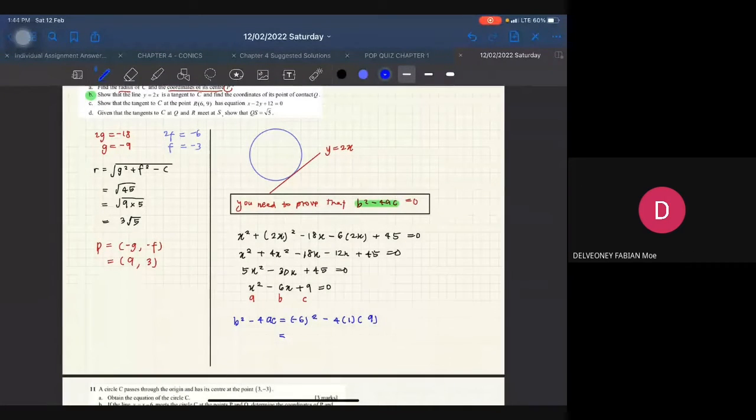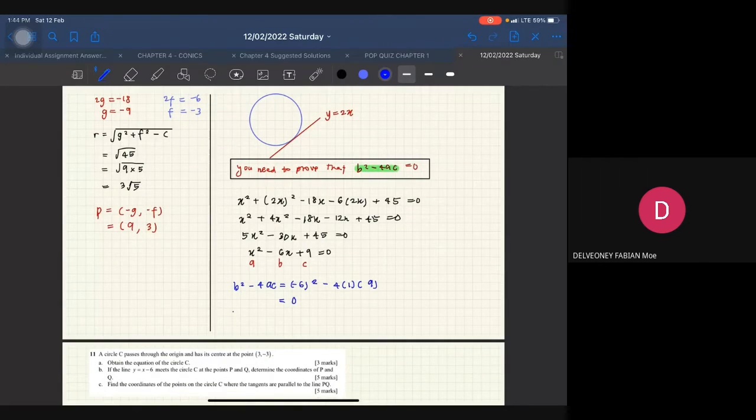Exactly. So when you get zero, it means we have just proved that our straight line intersects with our circle at just one point. So you make the conclusion here.